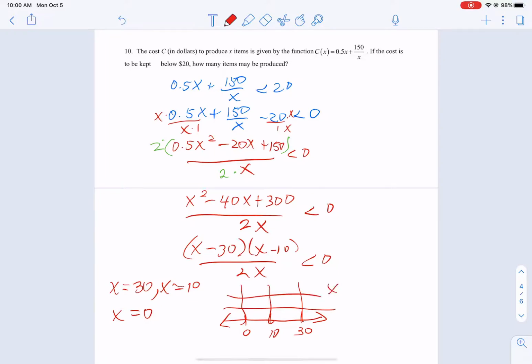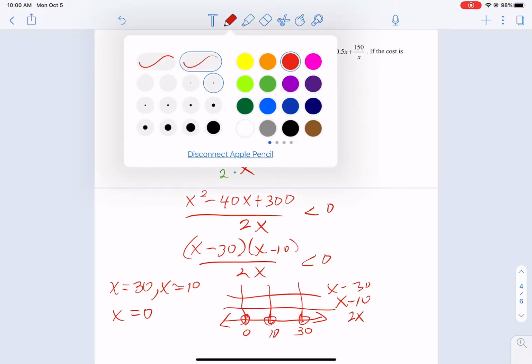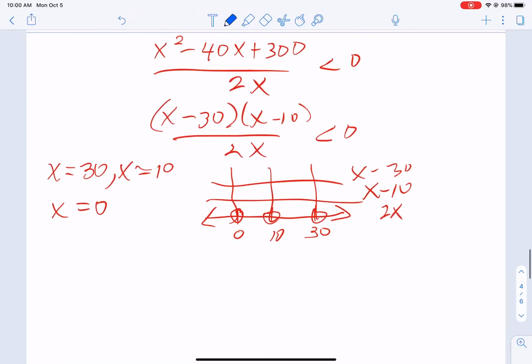Let's write our factors along the side. Let's put open circles. Let's choose test values. -1, 5, 20, 40. Let's plug them in.